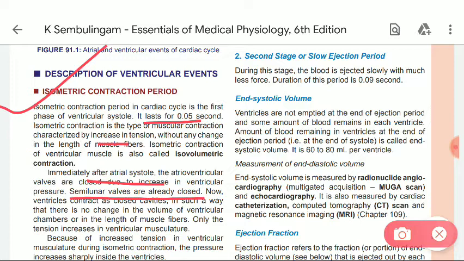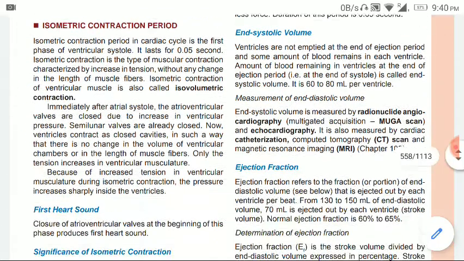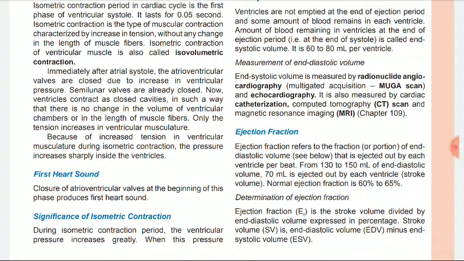Now the ventricle contracts as a closed cavity. In such a way, there is no change in the volume of the ventricular chamber or in the length of the muscle fiber. Only tension remains increased in the ventricular musculature. Because of the increased tension, pressure increases sharply inside the ventricle. First heart sound: closure of the AV valve at the beginning of this phase produces the first heart sound.